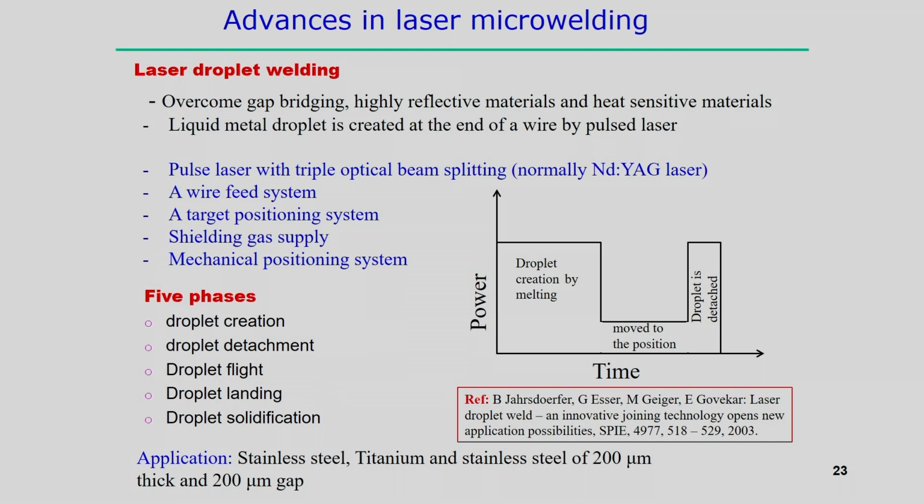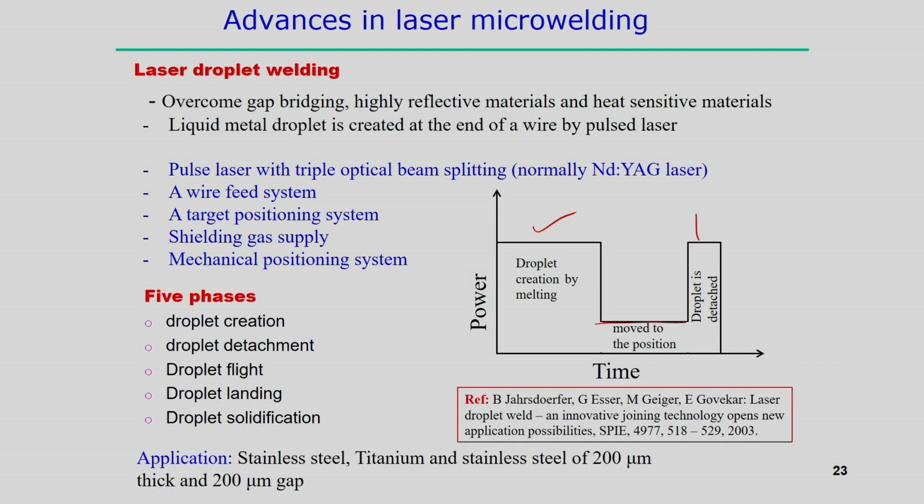So, it starts with droplet creation, then droplet detachment from the wire, droplet flight over a certain distance, and droplet landing, and then after landing at the exact position, solidification happens, and then we can get the two components joined. So, regarding the power requirement in this case, initially the droplet is created by melting, then moves to this position with minimum power requirement, and when the droplet is detached, the power requirement is a little bit more. So, with respect to time, this is the power requirement in the particular laser droplet welding.